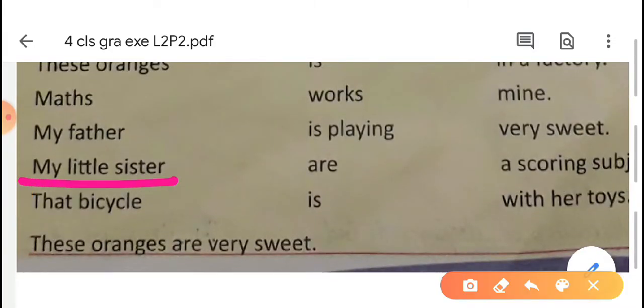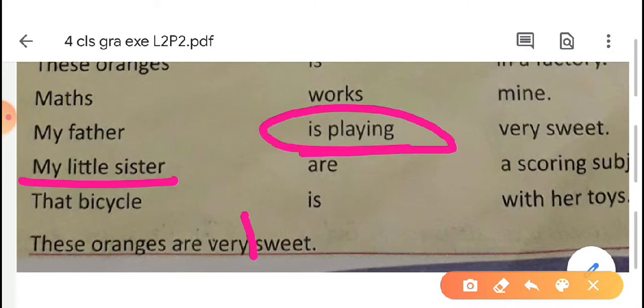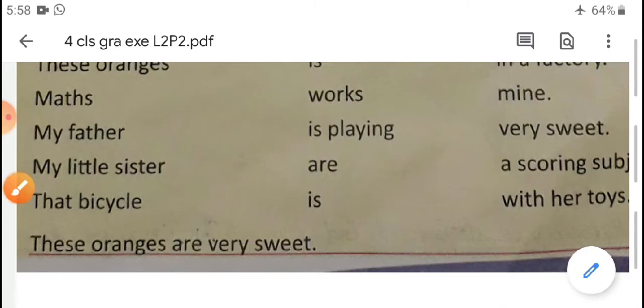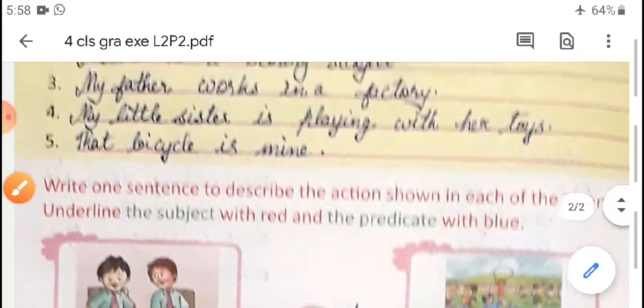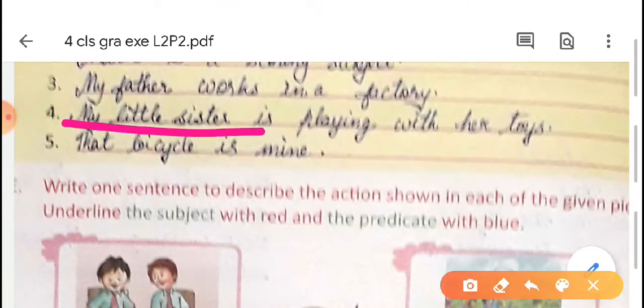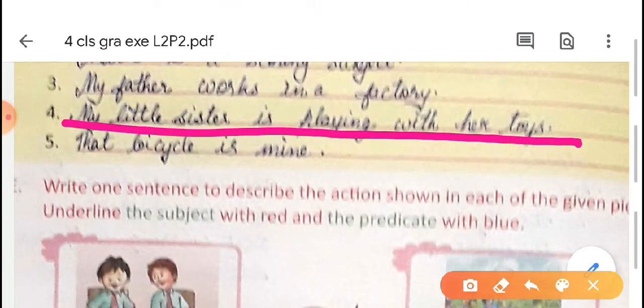Now the next one, the fourth one, my little sister. From these verbs we have to select the correct verb. Is playing. Is playing is the right option. And next one, with her toys. So the answer is: my little sister is playing with her toys. You have to write the answer on the next page. My little sister is playing with her toys.